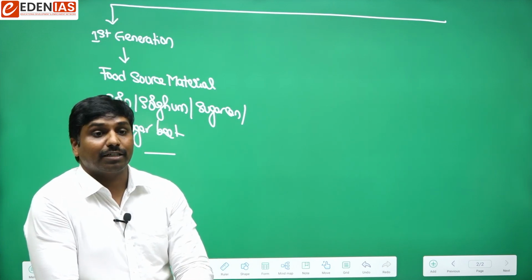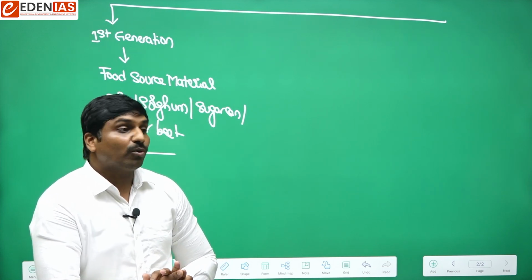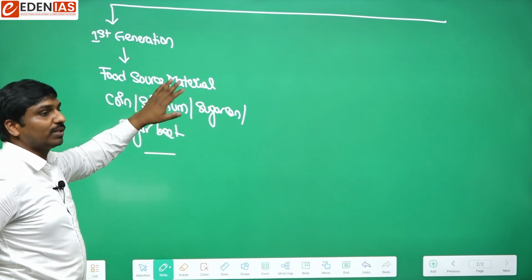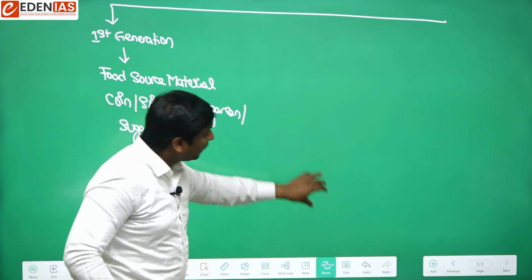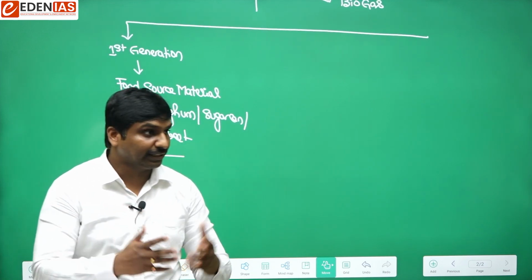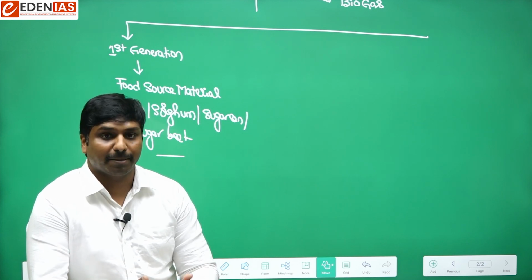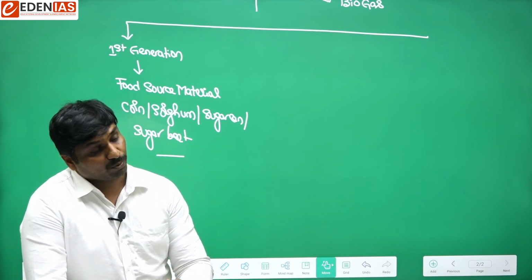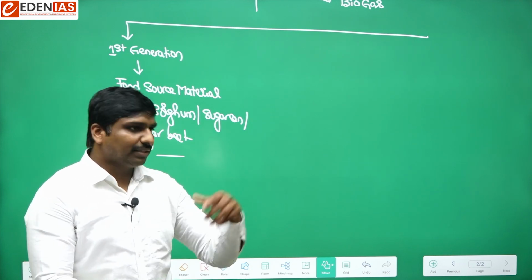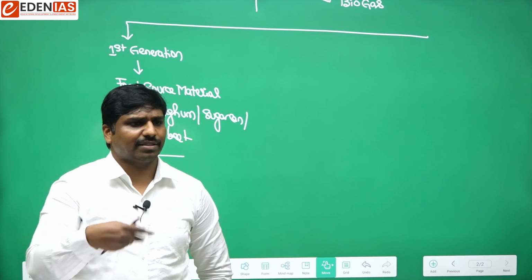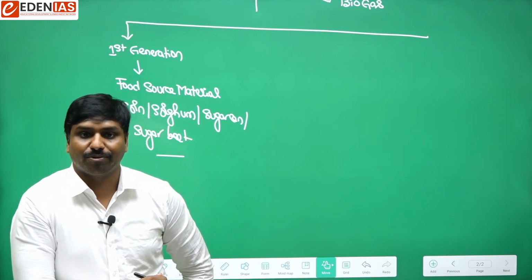But the disadvantage, or implication, is that if we go on using food sources, let's say corn, sorghum, sugarcane, or sugar beet, for production of fuels, then what about food security? The world is already suffering with a population issue. If we proceed with such things, there can be food security issues. That's why first generation biofuels have such disadvantages. In the long run it may bring food insecurity.